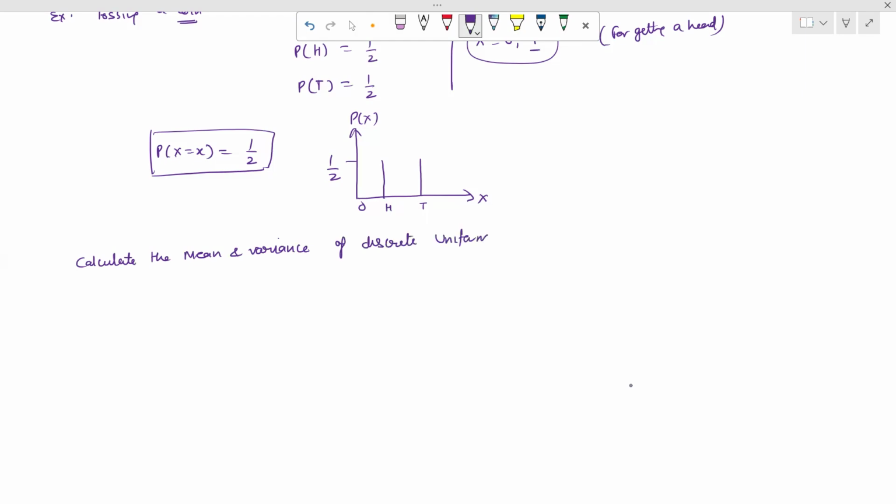For calculating the mean, mu, which is the expectation of x, how do we calculate it? For discrete distributions, we have the summation of i equal to 1 to n of xi into pi.